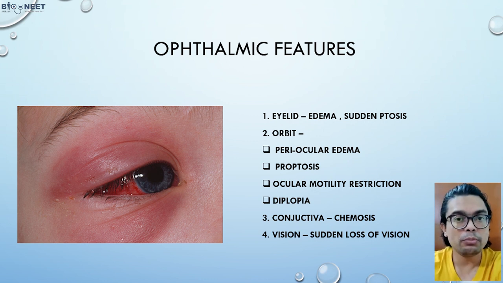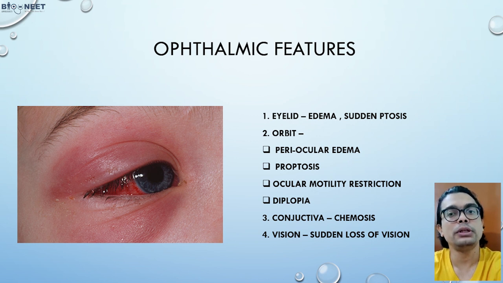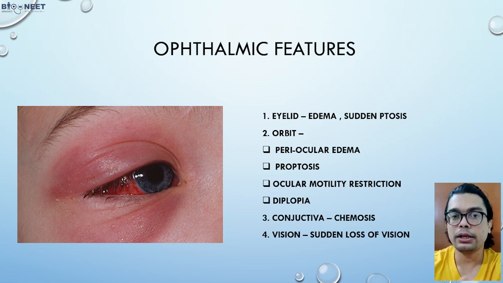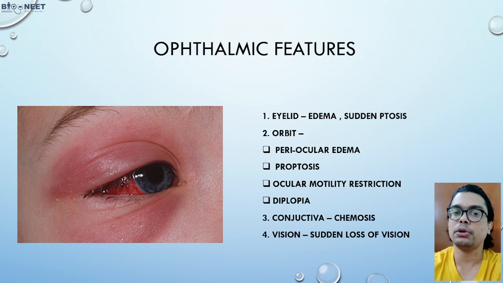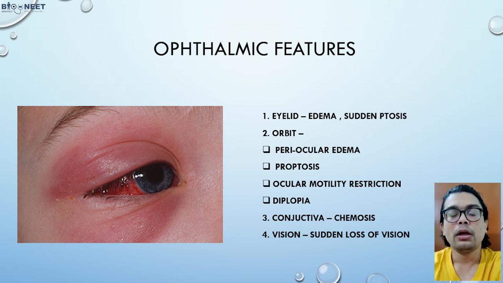And the most important thing you need to look for is the visual acuity. Sudden loss of vision is also there. So these are the ophthalmic features, the red flag signs related to the eye. The red flag signs we previously discussed were about the nose and general. Now, whenever we have all these signs, what is the next thing we can do?